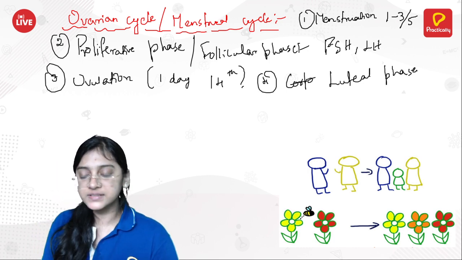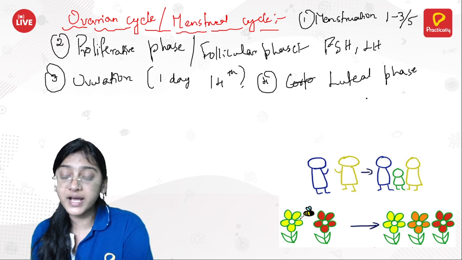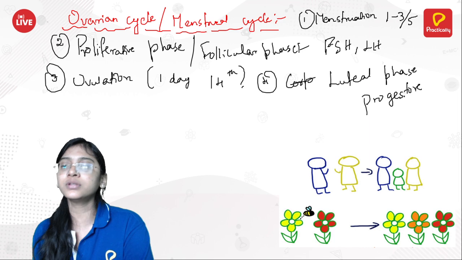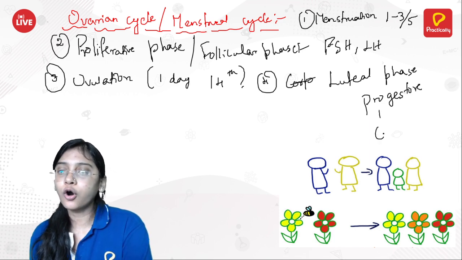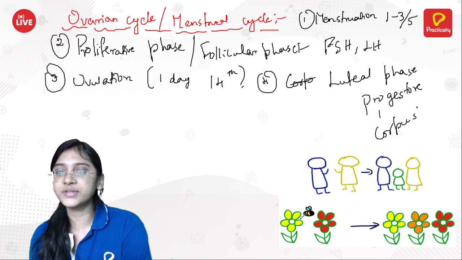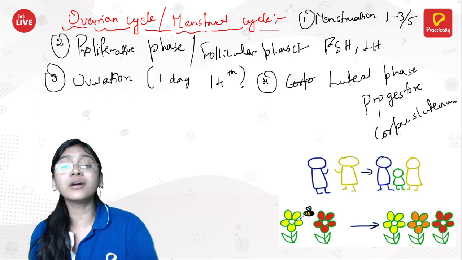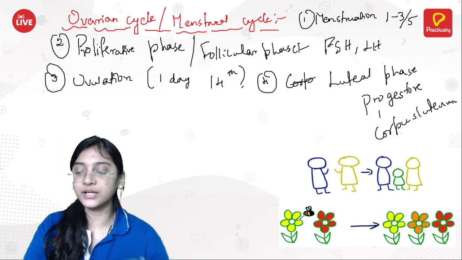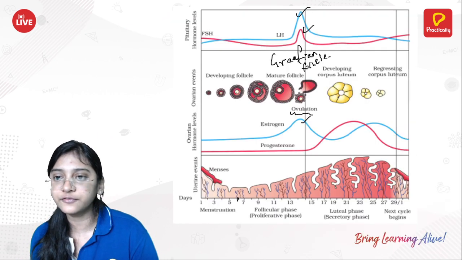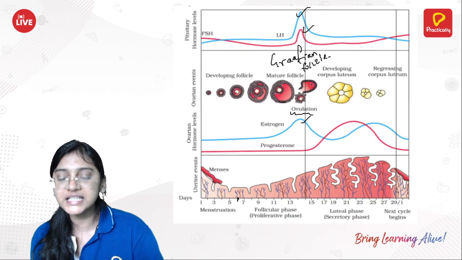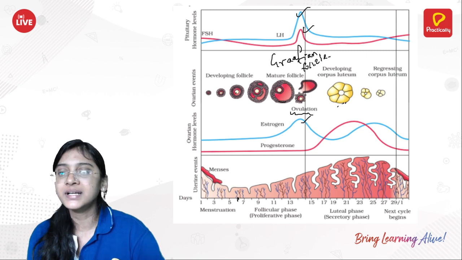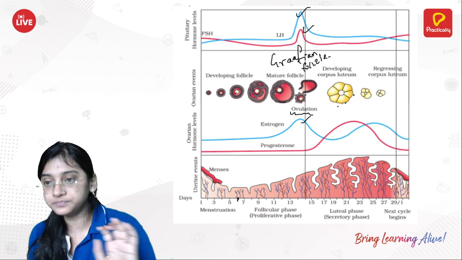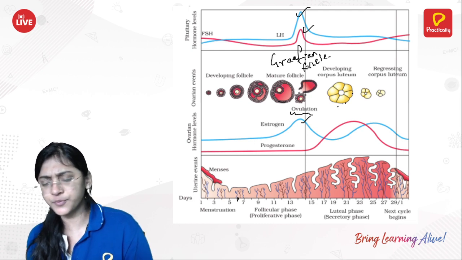In this stage, you are able to see production of the progesterone hormone from the corpus luteum. What is the corpus luteum, ma'am? The Graafian follicle which has released the ovum will itself later become the corpus luteum, which will release the progesterone.